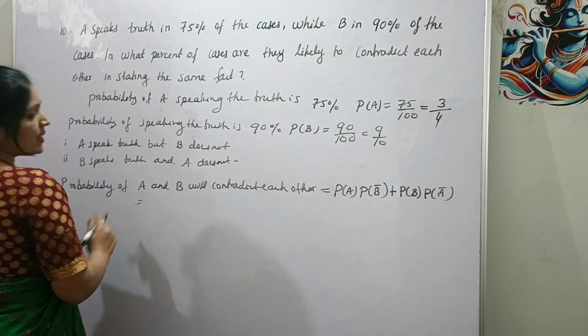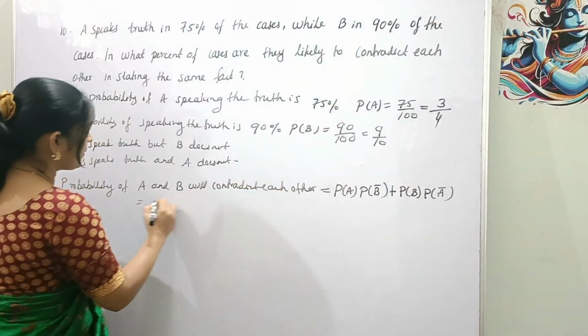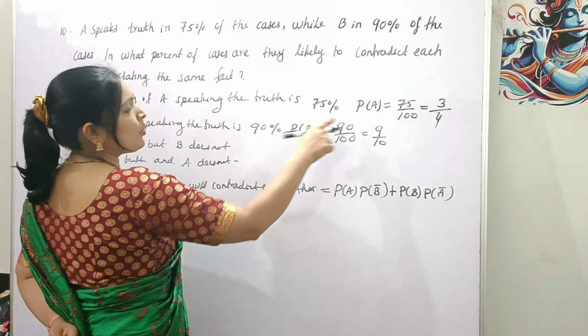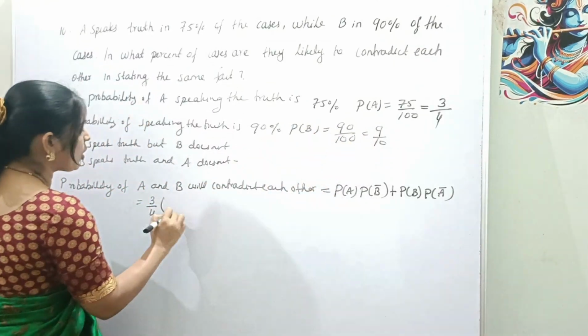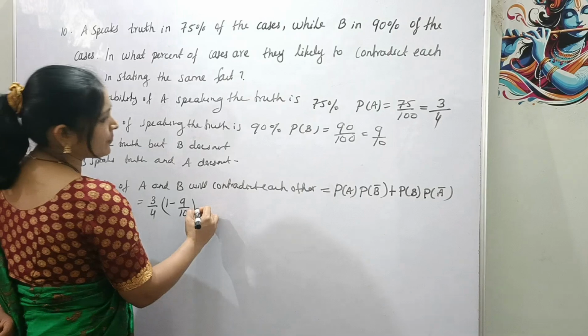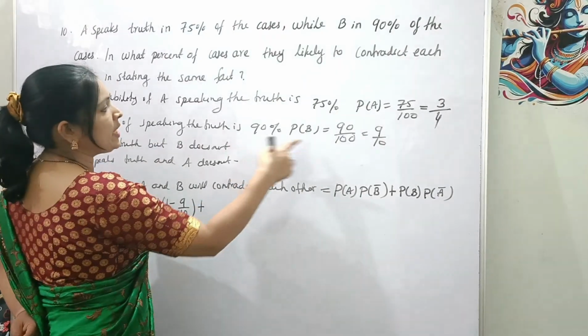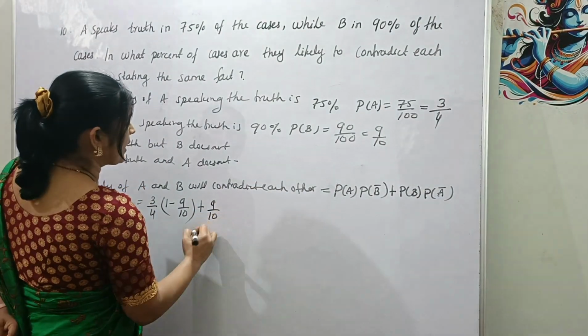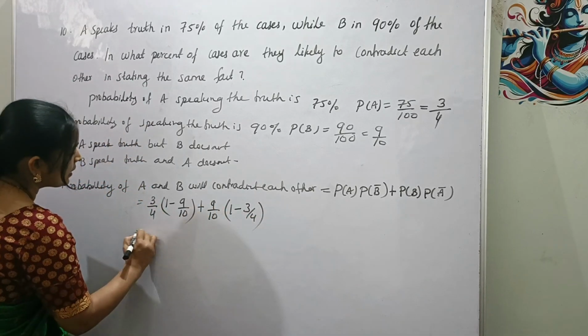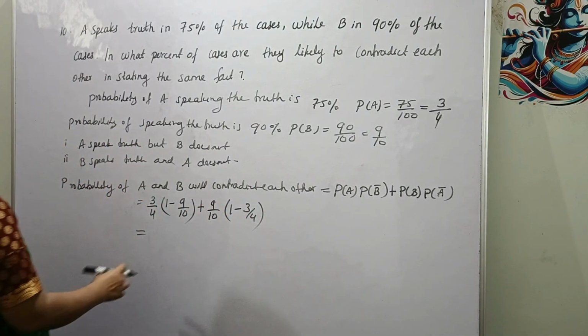That is probability of A is 3 by 4 and probability of B complement, probability of B is 9 by 10, so B complement is 1 minus 9 divided by 10, plus probability of B is 9 divided by 10 into 1 minus 3 by 4.